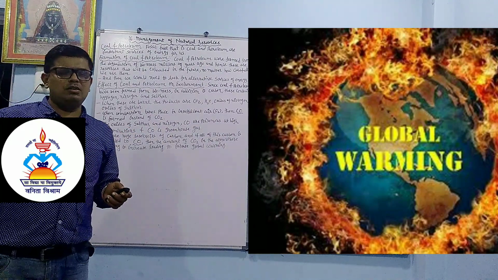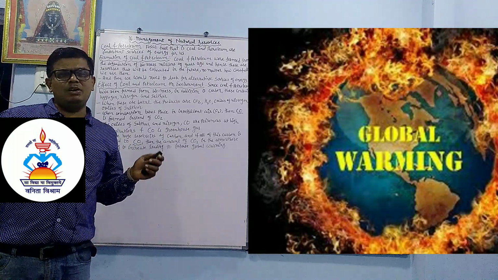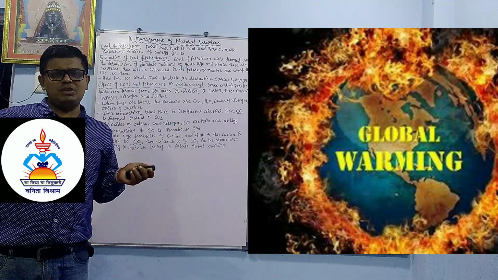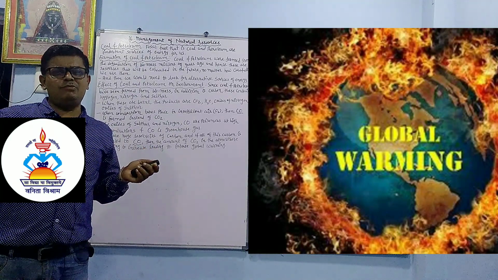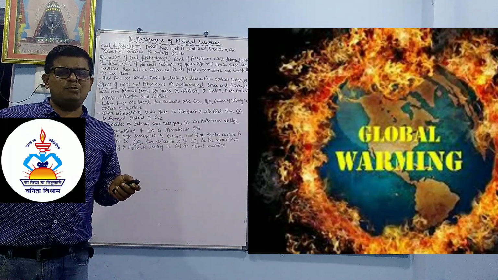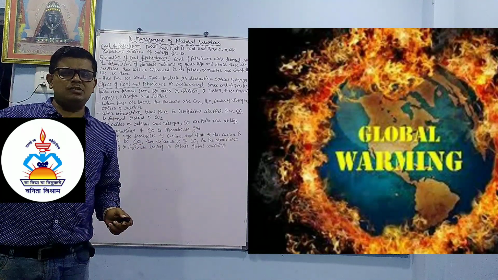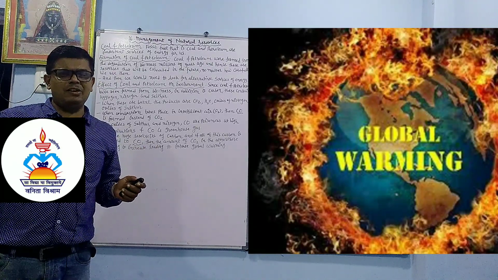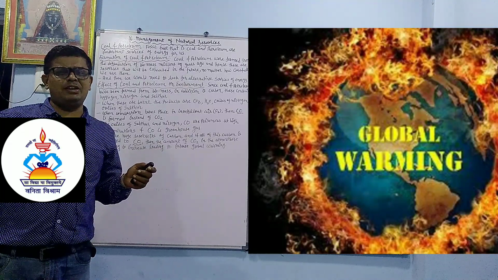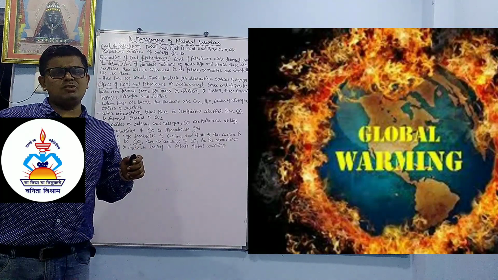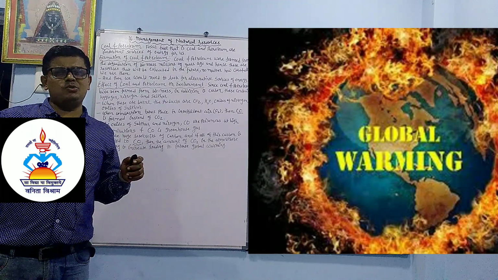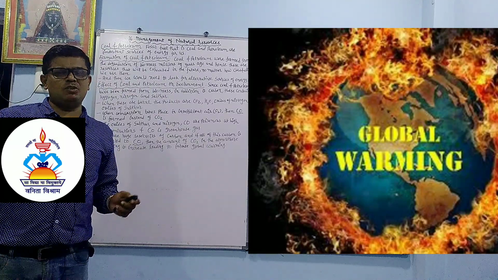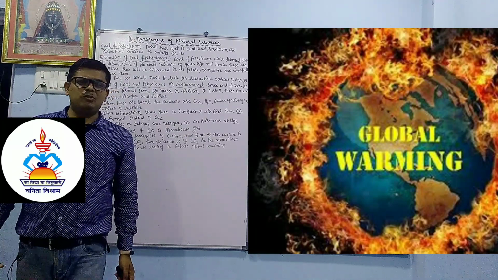Normally, whatever sunlight falls on the earth is reflected back into the universe. But greenhouse gases absorb the sunlight and capture it for some time, and at night they release it, so the temperature of the earth continuously increases. In the pole regions the ice starts melting and the water level rises, so areas near water like Mumbai, Navsari and Surat may be submerged in the future because of global warming. Dear student, this is all about today's portion.